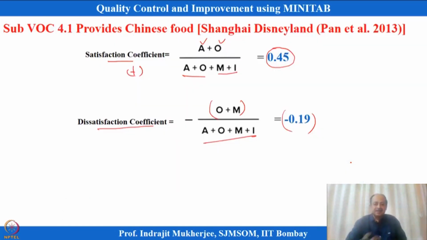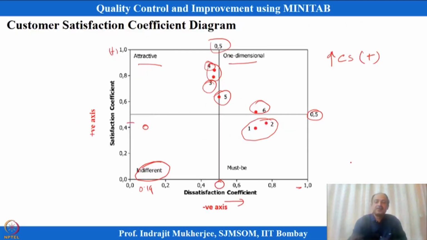Then there is the satisfaction coefficient calculation. This satisfaction coefficient is placed into quadrants based on the 63 responses. For a specific sub voice, we can then see which is attractive and which is one-dimensional, using this customer satisfaction coefficient diagram, with a negative axis and a positive axis. Based on which category it falls in, we can immediately emphasize the attractive, one-dimensional, and must-be categories. We are not concerned much about the indifferent category.